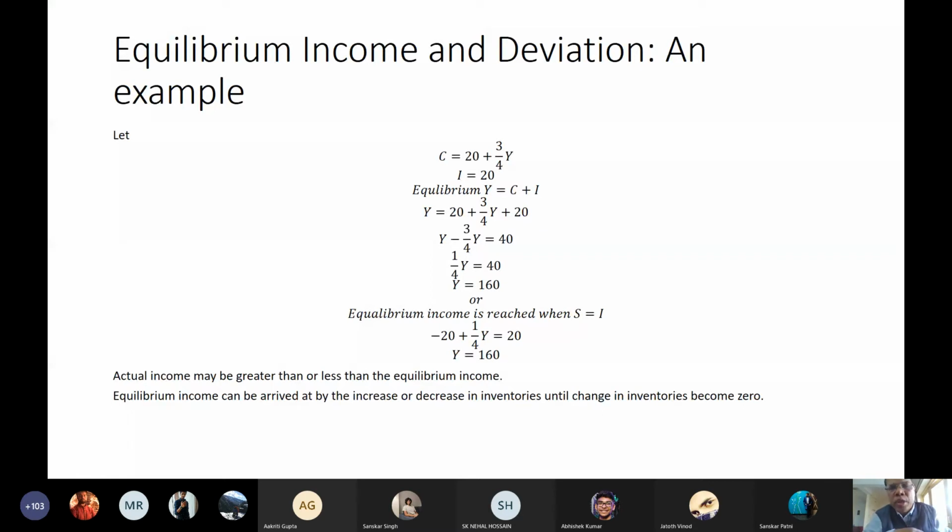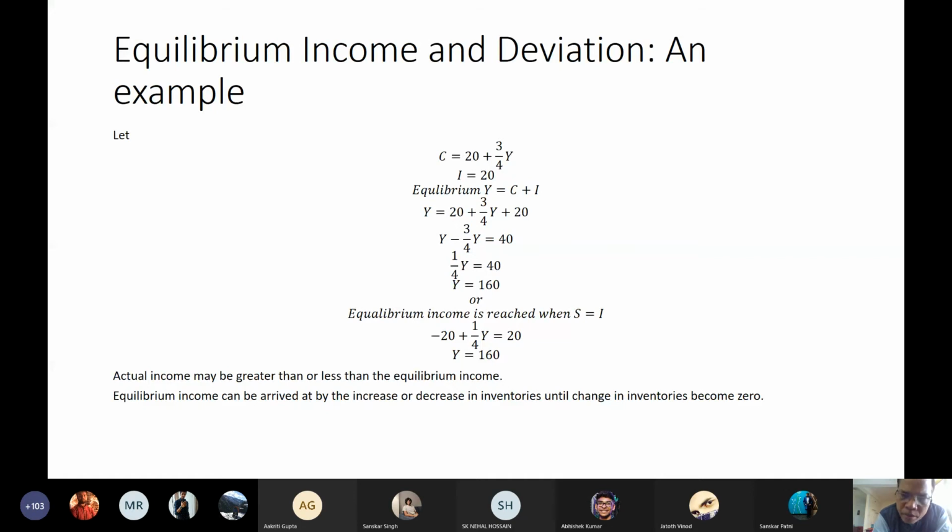Its total income should be 160. You can say if every value is presented in $1 billion, then suppose Y is equal to $160 billion. For the economy to attain equilibrium income, its total income should be $160 billion. Anything less than this or more than this is not an equilibrium income.